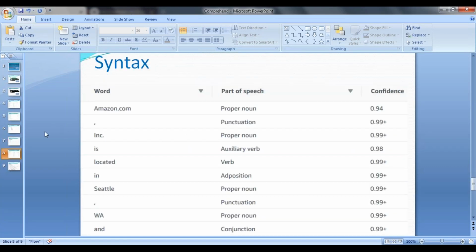And the next one is syntax. So what are the syntax elements available in that particular text? For Amazon.com, the part of speech is proper noun and the confidence is 0.94. A comma here is punctuation with a confidence of 0.99 plus. And here is an auxiliary verb and the confidence is 0.98. And located is a verb, the confidence is 0.99 plus. So there is nothing to bother about here. If you just give your input to Comprehend, it takes care of everything by using its own trained internal APIs, and it produces the results.